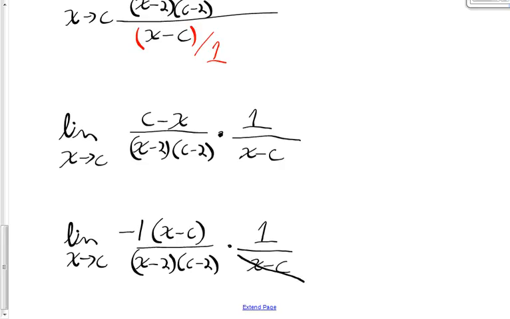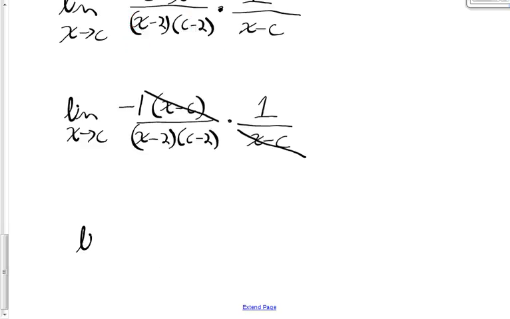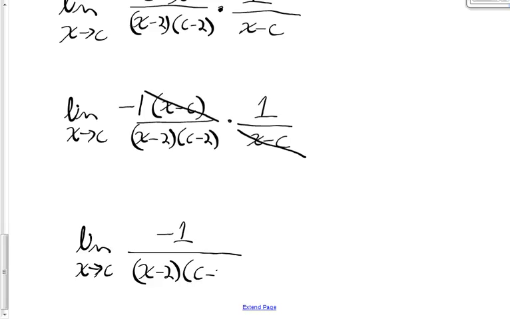Now my factor x minus c here cancels my factor x minus c here, and I get the limit as x approaches c, and I'm going to find this product. Negative 1 times positive 1 is the numerator, that's negative 1. And the denominator is x minus 2 multiplied by c minus 2.